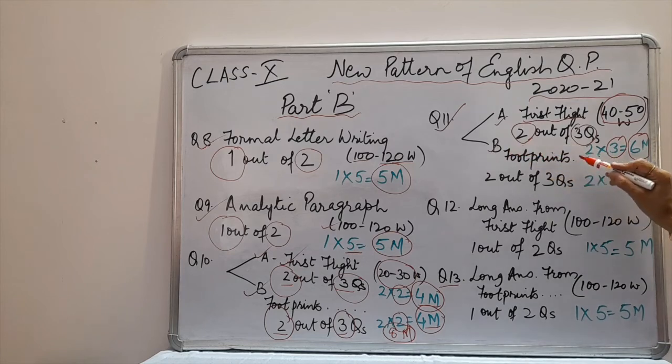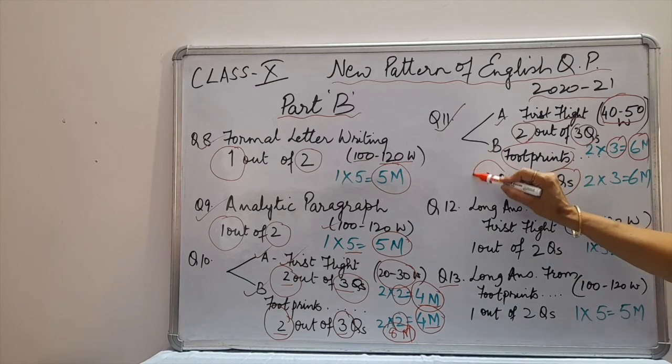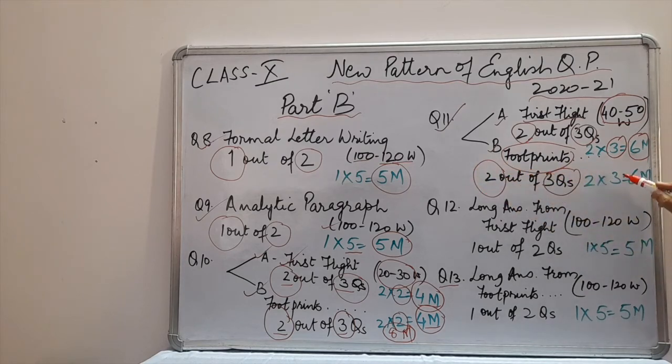Then B you will get from Footprints. Here also you are going to get 3 questions. Out of 3 you will have to attempt 2 questions. These questions are also of 3 marks each. So these are also of 6 marks. So question number 11 is of total 12 marks.